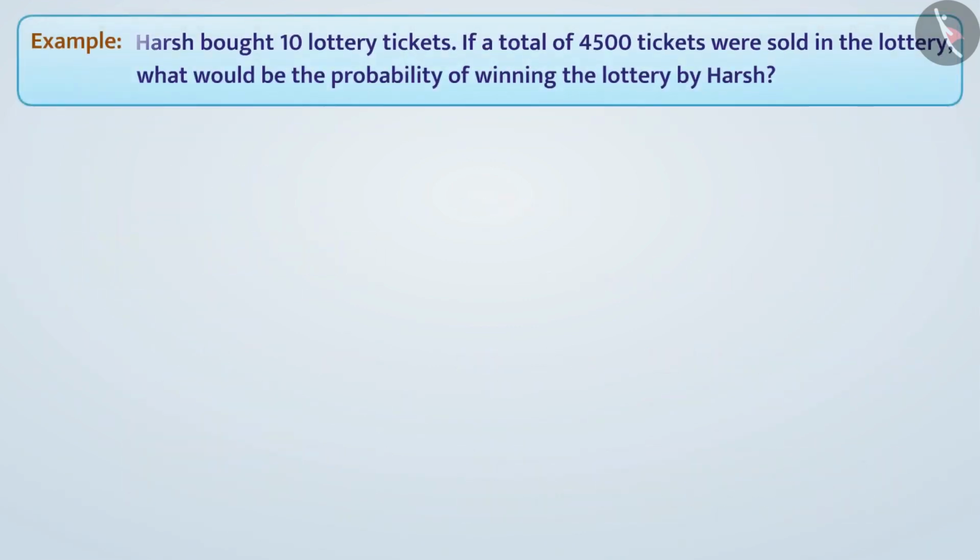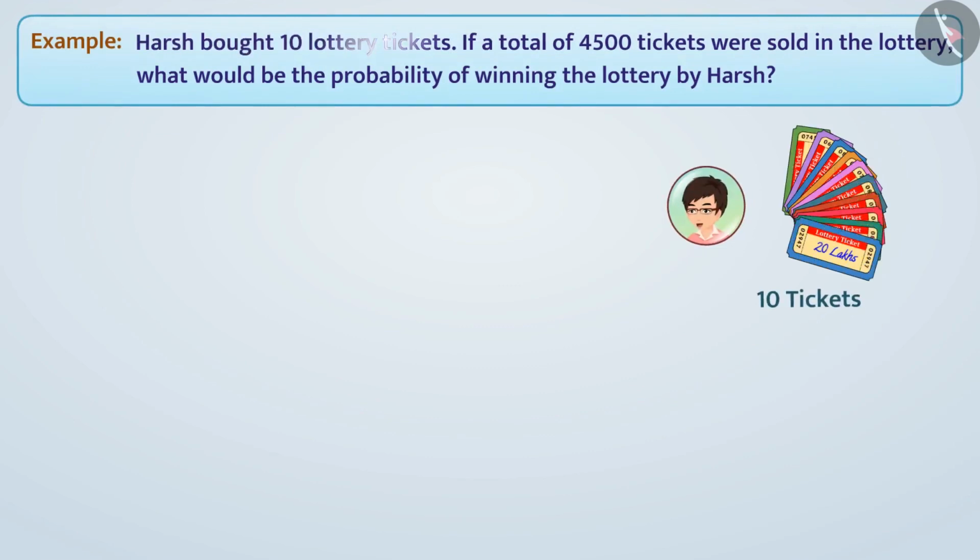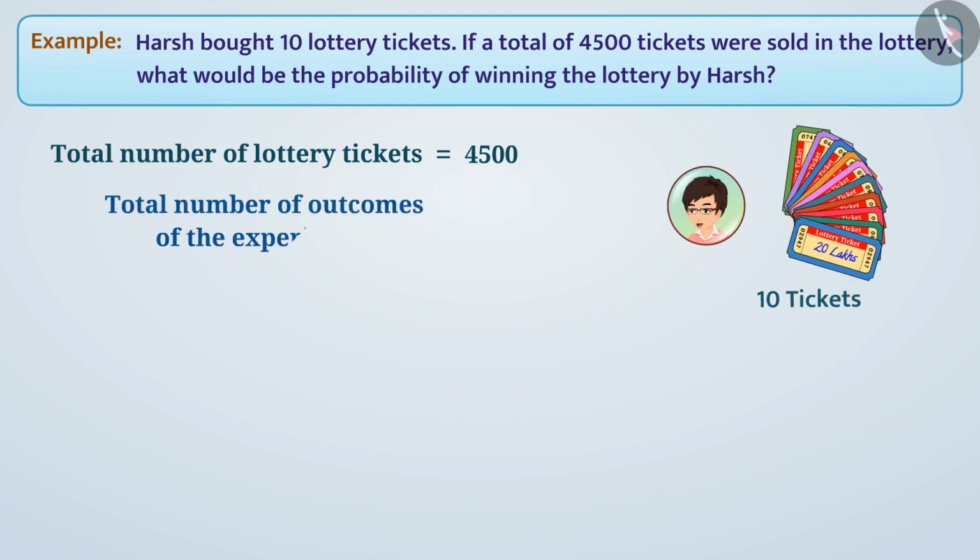Next example, Harsh bought 10 lottery tickets. If a total of 4,500 tickets were sold in the lottery, what would be the probability of winning the lottery by Harsh? The total number of lottery tickets is 4,500. The probability of selection of each lottery ticket is equal. We can say that the total number of outcomes of the experiment is 4,500.